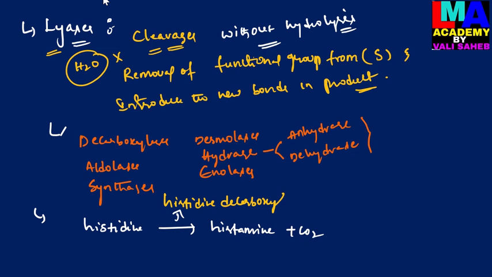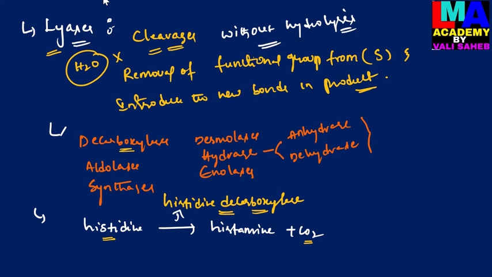So here histidine decarboxylase is an enzyme of the lyase type, which is involved in decarboxylation reactions, the removal of carbon dioxide from the substrate molecule, and the substrate is converted into another form, that is histamine. So histidine is converted into histamine and releases CO2 by the action of histidine decarboxylase.